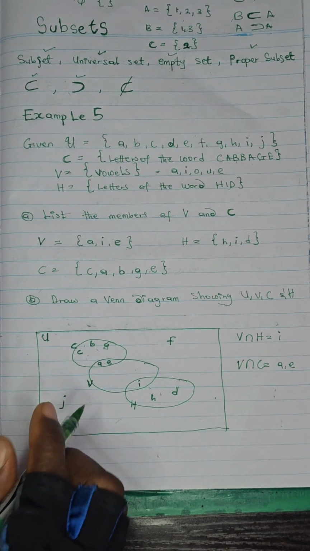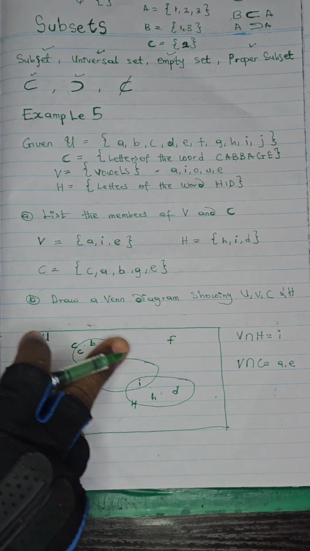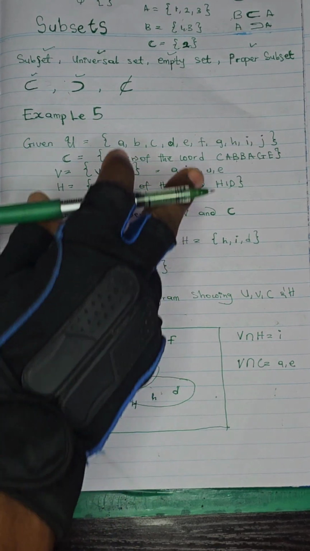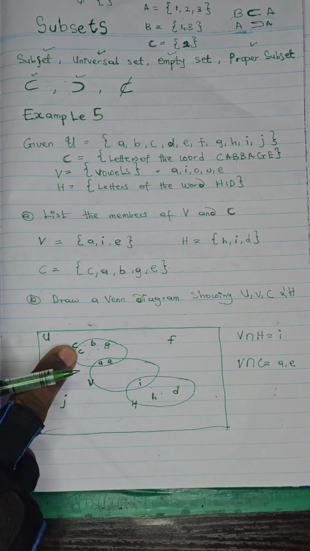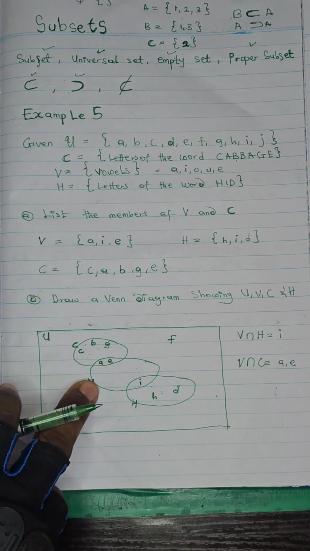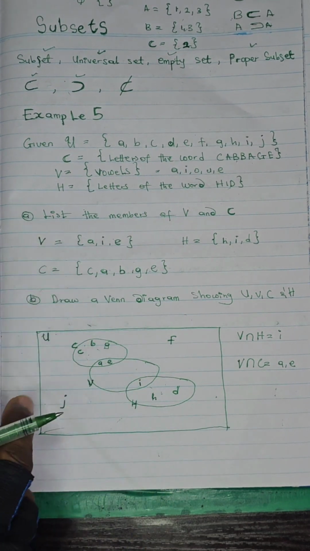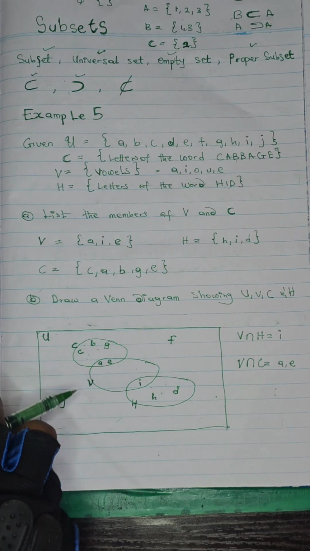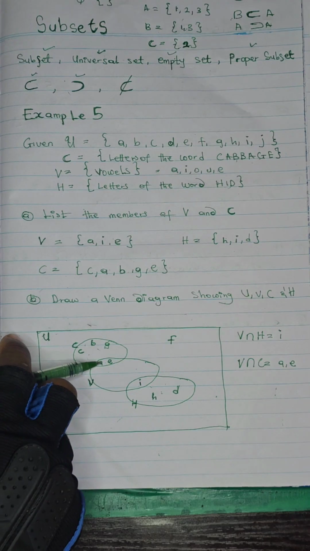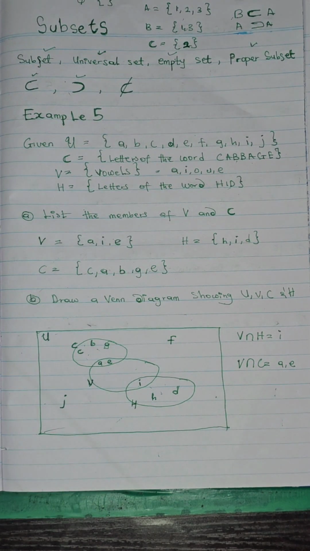What do you observe from this diagram? You observe that this is a universal set. So if you look at U as a universal set, everything that is inside it, this square, you can use a square, you can use a circle, I'm using a square in my own, is inside this set. Looking at C as a circle, everything that is inside the circle is what you have in the set. Looking at V as a circle, everything is what we have in the V. And looking at H, everything in the circle is what they have. Then make sure that the intersection points correspond. You cannot just put name here H and name here V. At the end of the day, you're intersecting A and E. No, it must correspond to what is happening in the set.